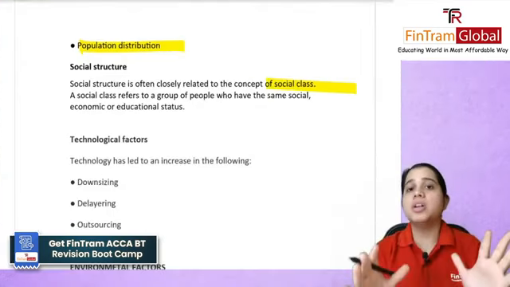Porter stated that a firm wishing to obtain any competitive advantage can have these 3 options. That is cost leadership strategy. That is, whatever cost you are incurring, let's say to produce a product, you are the lowest in that.